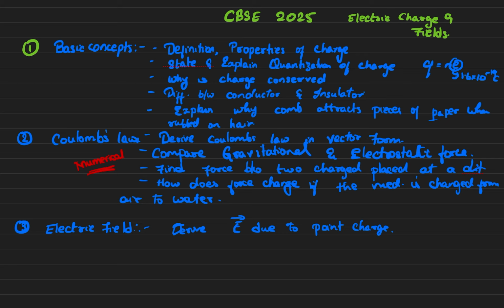So next is numerical on finding electric field at a point. This is very important again, there's a numerical. A lot of students face difficulty in numericals. They don't know what kind of numericals are going to come. See, whatever I'm telling you right now, these are the only things that are very, very important. There are high chances that only these questions will be coming.